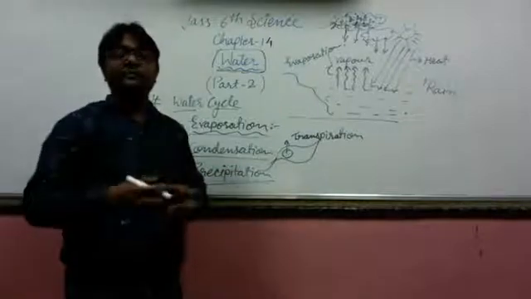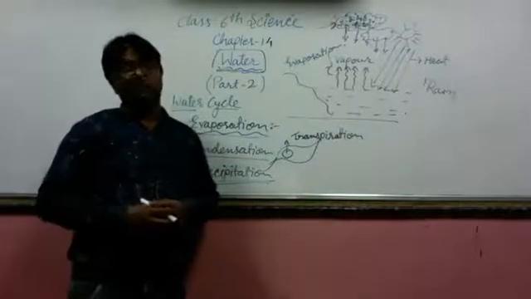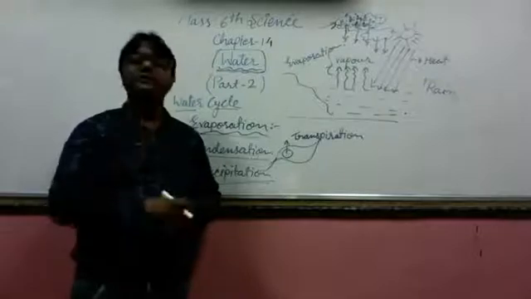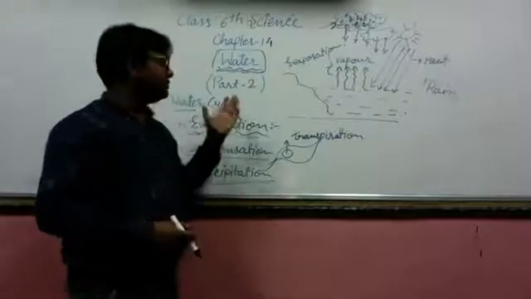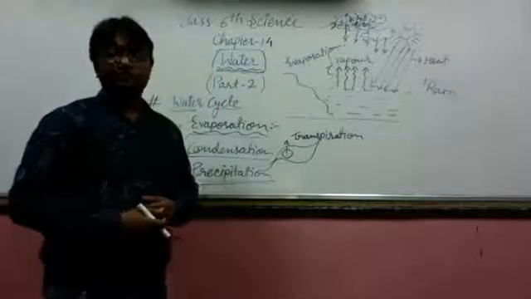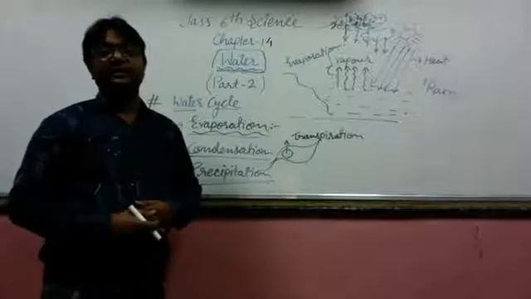So students, in this way the water gets circulated in nature: it gets evaporated, condensed, and then precipitates. Again, that makes water available on the earth's surface. This process continues in nature. This is called the water cycle. I hope you all understood the water cycle very nicely.